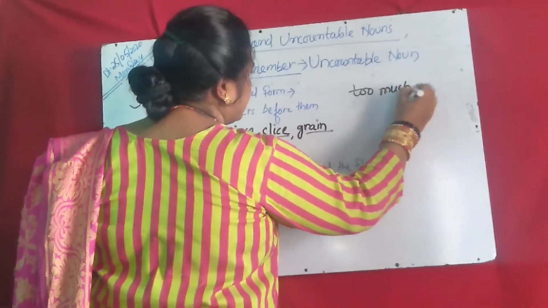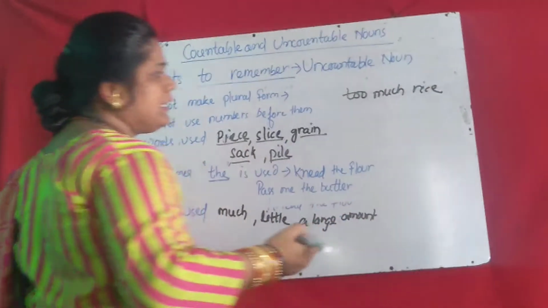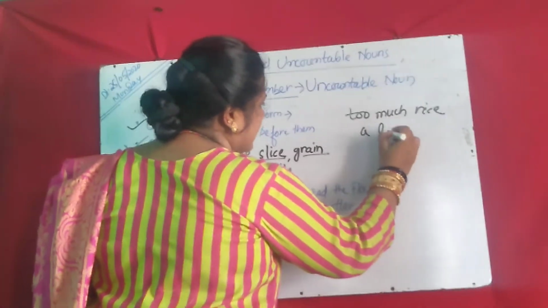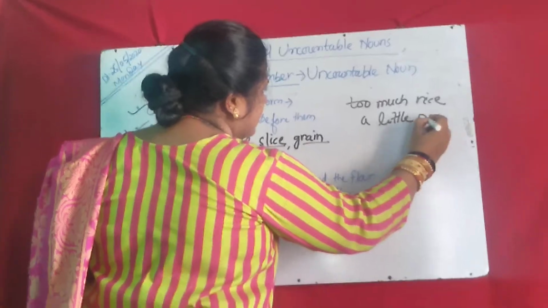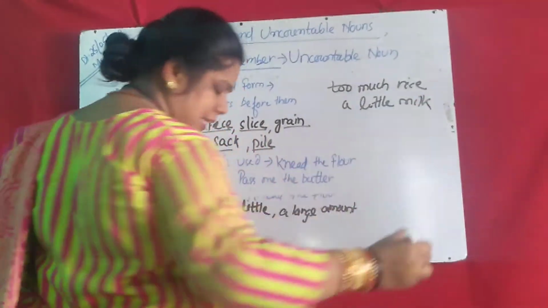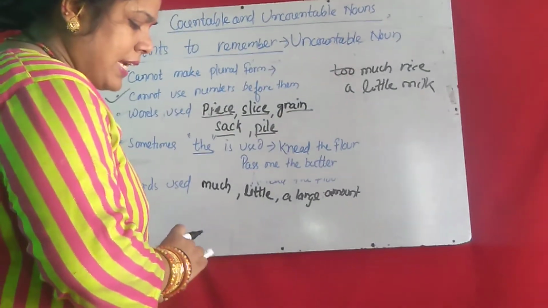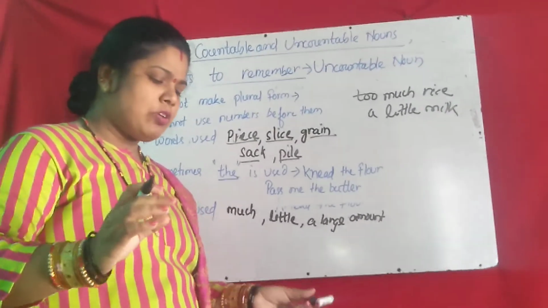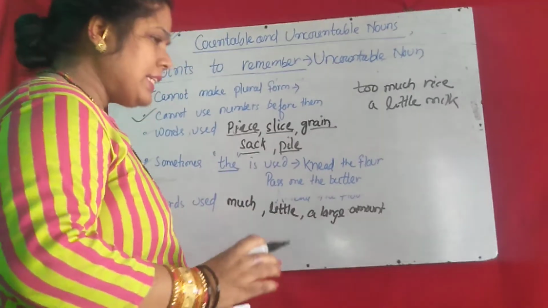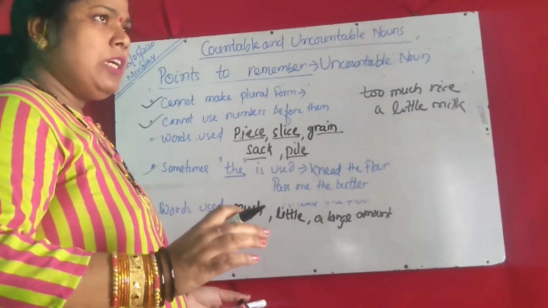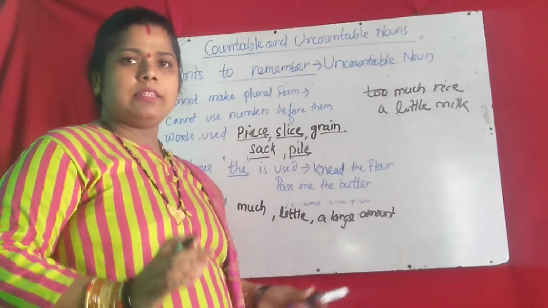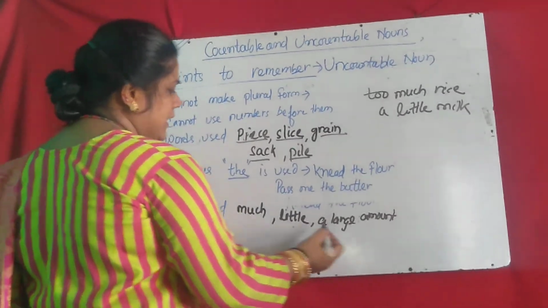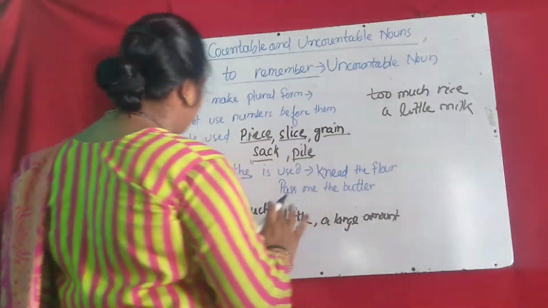Otherwise you can say there is a large amount of oil, a large amount of money. Our father has a large amount of money. So sometimes you can use much, little, a large amount before the uncountable noun.